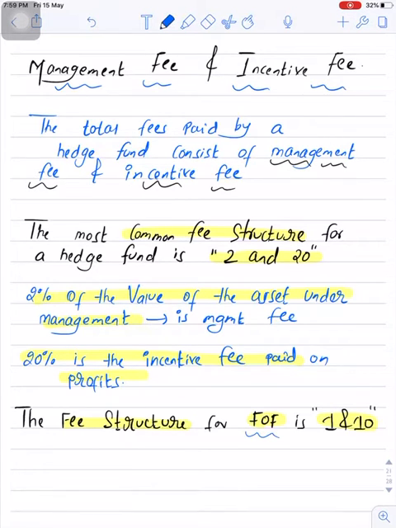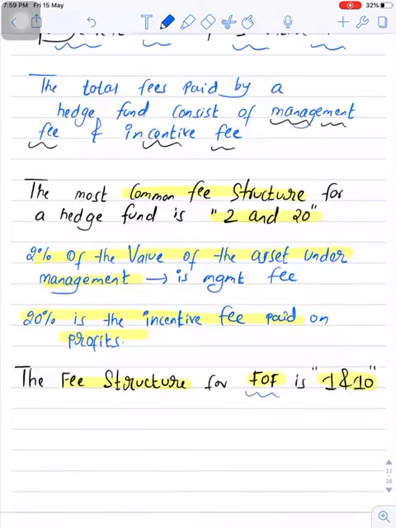Whereas fund manager in hedge fund plays an active role. He is responsible for deciding and implementing the strategy. So hence the fee structure is high for normal hedge fund and low for fund of funds. So here 1 and 10 basically means 1% management fee and 10% incentive fee.